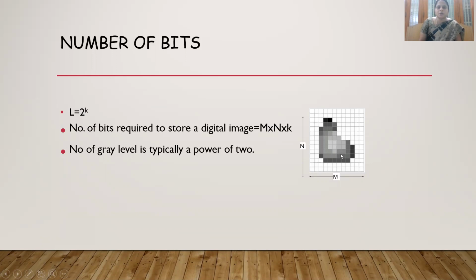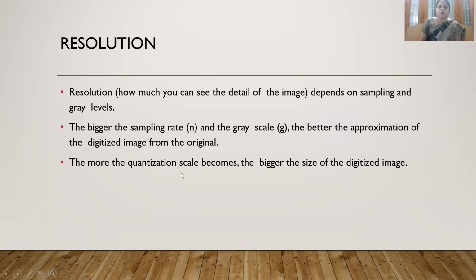What does m represent? The number of rows. We already discussed that a digital image is represented as a matrix. So the matrix will have m rows and n columns. So m represents your row size, n represents your column size, and k represents the number of bits used to represent the gray levels. So the number of gray levels is always typically a power of 2.